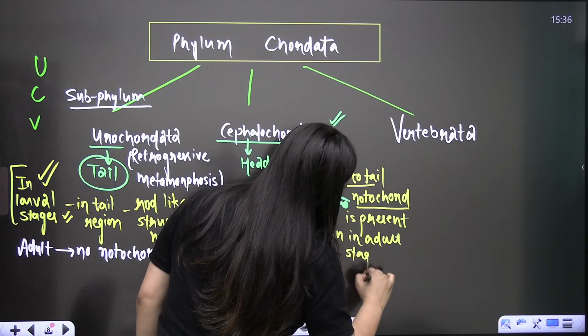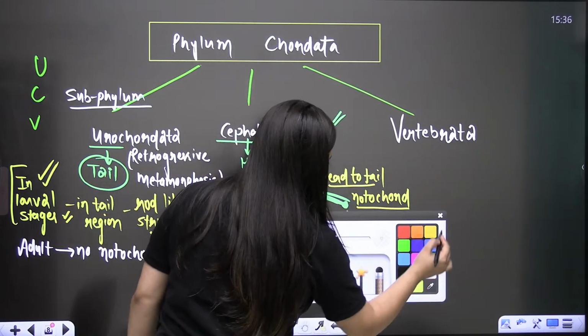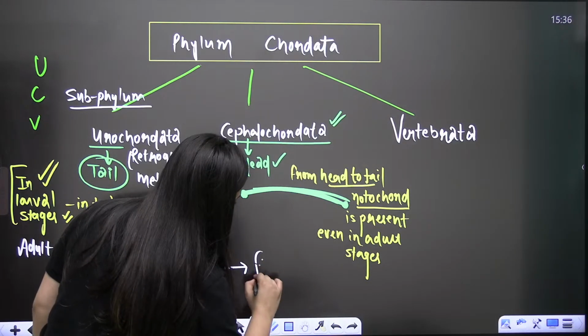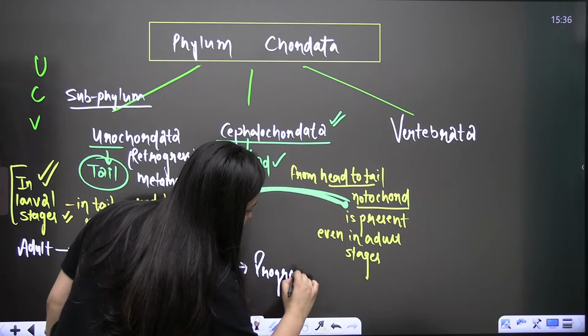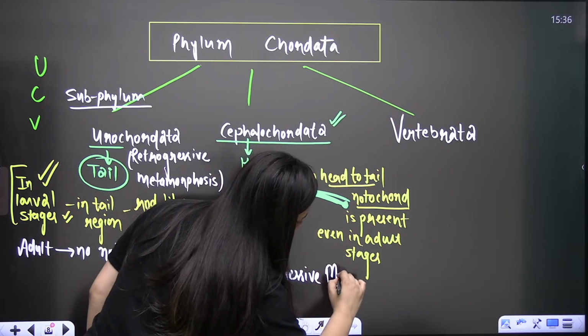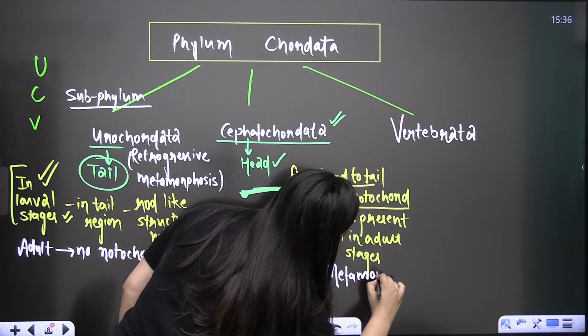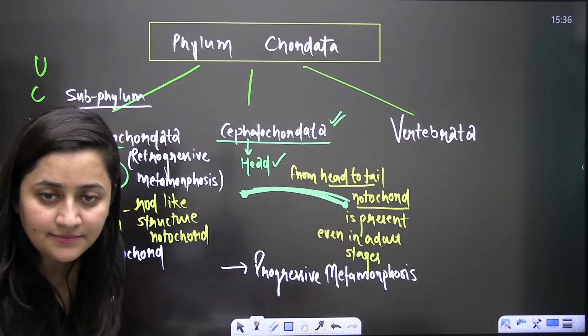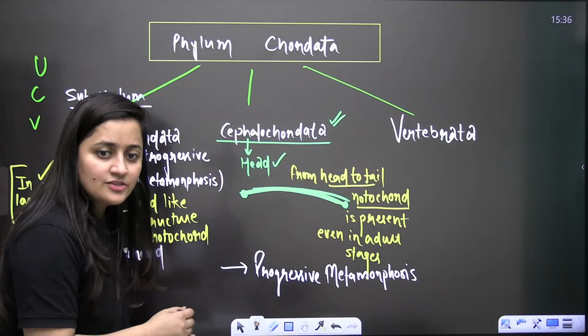Of course, in the case of Cephalochordates, what will we see? We are going to see progressive metamorphosis. This is something important. Is that clear?